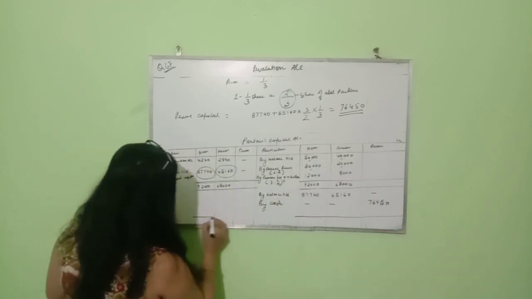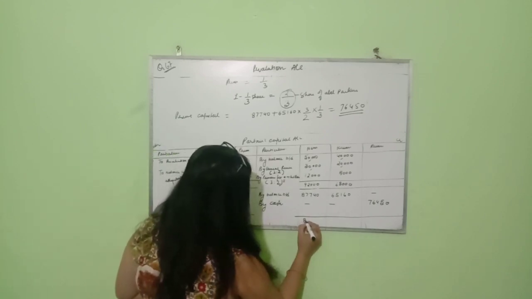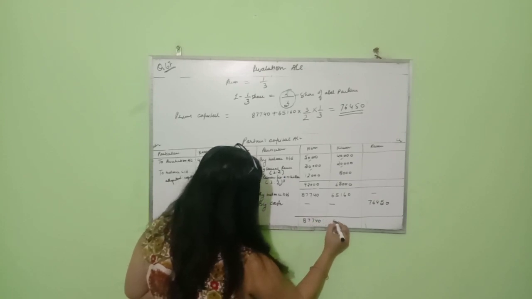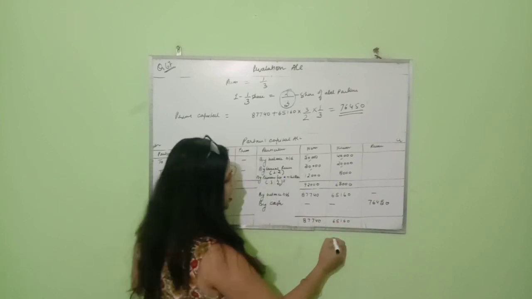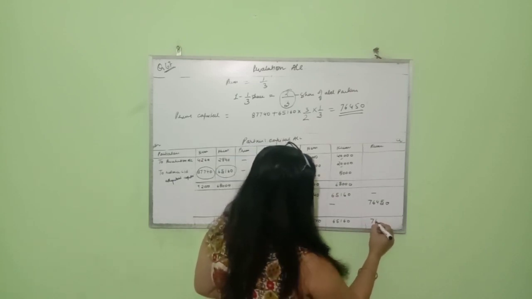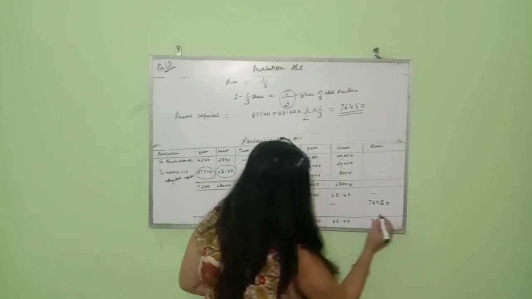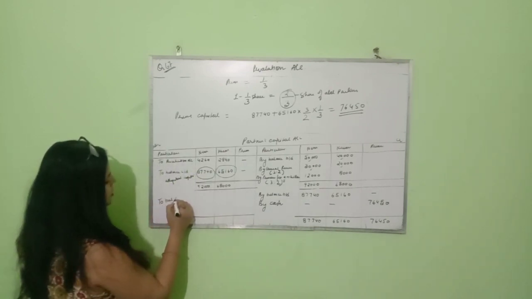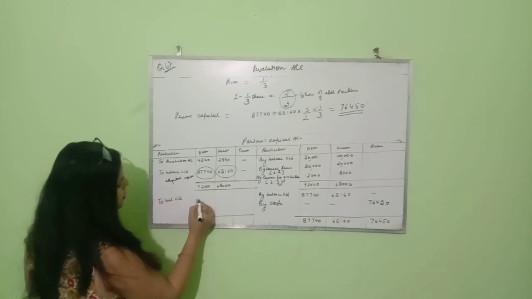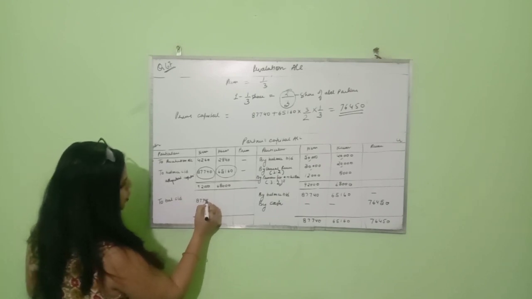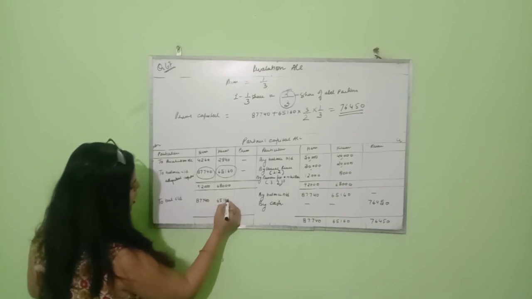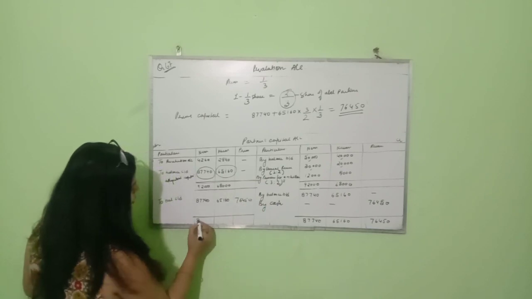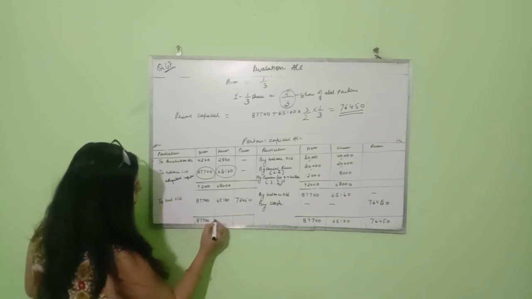Now we'll close our account. When we close our account, the first partner's account will be closed by 87,740, the next by 65,160, and this partner's account is closed by 76,450. We follow the double entry system, so we write here to balance carried down: 87,740, 65,160, and 76,450. Both sides will be closed by the same amount.